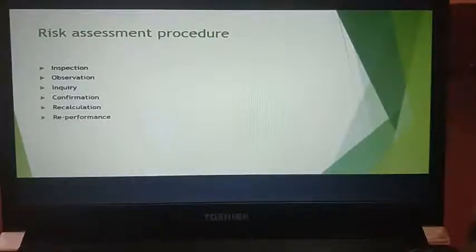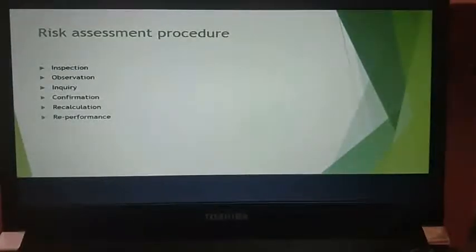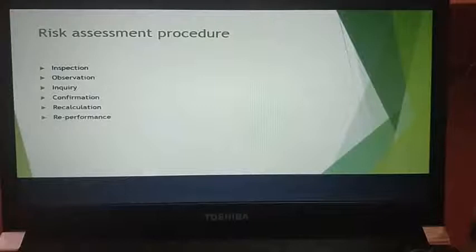Next is observation. What are you observing? You're looking at the procedure being performed by others, for example how the company is actually working, and in case there is a risk, how effectively it is handled. For example, the auditor's observation of inventory counting by the company's personnel, or the performance of control activities. Suppose I am in charge of the inventory. The auditor will observe how seriously I take the inventory and how I record it, whether I am recording it correctly or falsely. He will observe it.